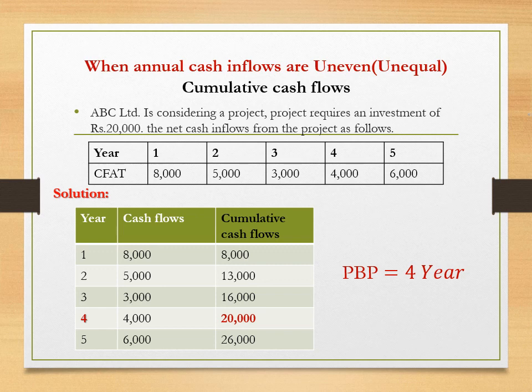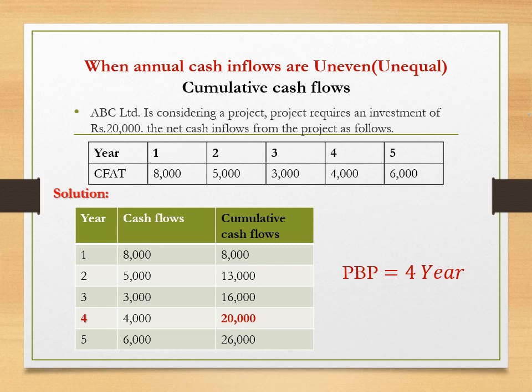Coming to the solution, for calculating payback period, we use the cumulative cash flows method. In this table, year, cash flows, cumulative cash flows, year 1, 2, 3, 4, 5, that is the life period of the project. Cash flows given in the problem are 8,000, 5,000, 3,000, 4,000 and 6,000.